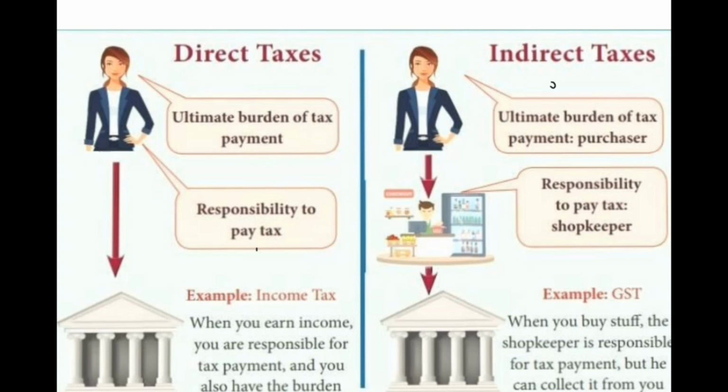When you earn income, you are responsible for tax payment and you also have the burden, because on earning income we have to pay the tax directly to the government. That is why it is called direct tax. But in case of indirect tax like GST, when you buy any stuff, the shopkeeper is responsible for tax payment, but he can collect it from you. It means whenever we buy any good, we indirectly pay tax to the government. That is why it is called indirect tax.